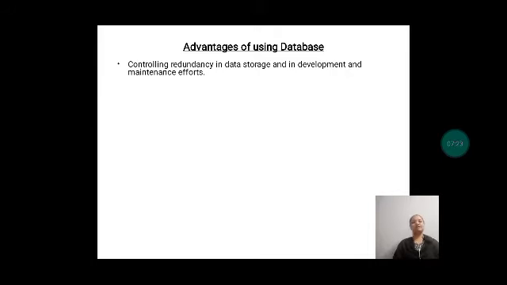If any updation takes place, that will be done in the database itself, and that updation will be reflected in all the users' databases, because they are using the same database itself, right?